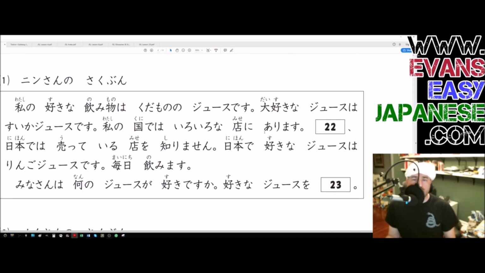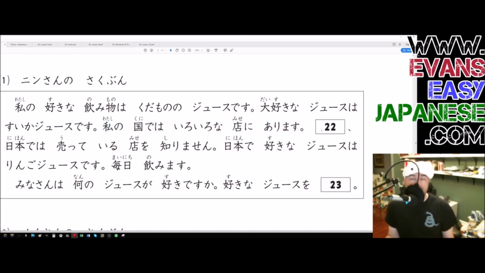Okay, so there we go. We got watashi no suki na nomimono wa kudamono no juice desu. So I like fruit juice. The type of juice that I like is fruit juice. Daisuki na juice wa suika juice desu. As for the juice that I love, it's watermelon juice. Suika juice desu. Watashi no kuni de wa iroiro na mise ni arimasu. It is located at many stores, at least in my country.